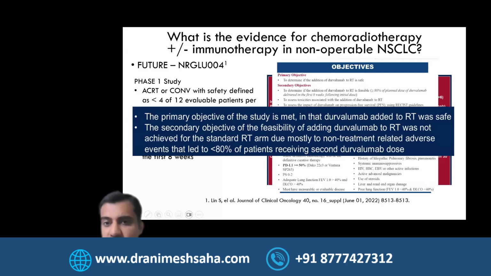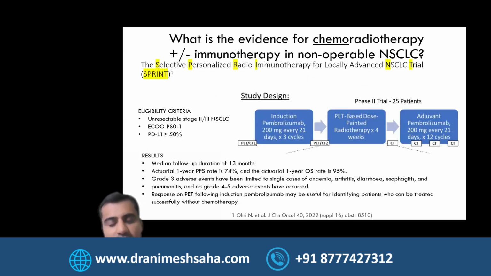So there will be challenges in doing these trials, but there's a lot of work going on, and it gives you a bit of reassurance that this is possibly doable. You would hope the results to be better, but we just have to wait for the data for these trials to mature.